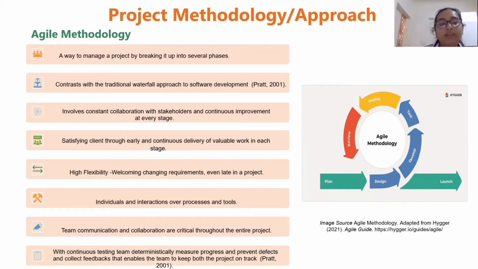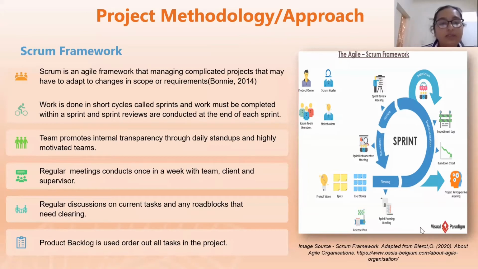Scrum is an agile framework which helps teams to work in an iterative manner effectively and on time. Work must be completed within a sprint, and sprint reviews were conducted at the end of each sprint. Stand-up meetings were conducted every week by the Scrum Master to track the project progress. Our project consisted of 3 sprints. Each sprint consisted of a set of activities like sprint planning, daily scrums, development work, sprint reviews, and sprint retrospective. Scrum sees team collaboration as the most effective way to create the best possible product, and transparency within the team is highly encouraged. All the project tasks are listed in the product backlog.